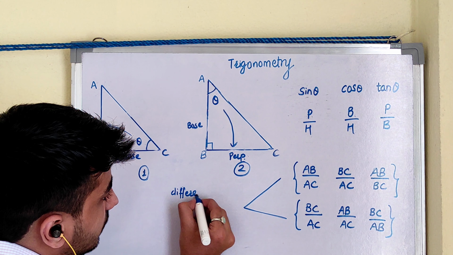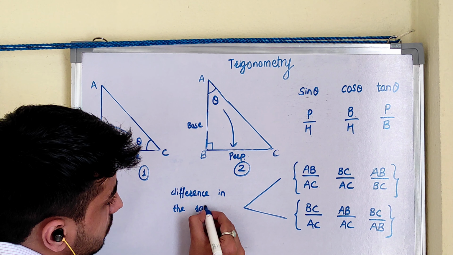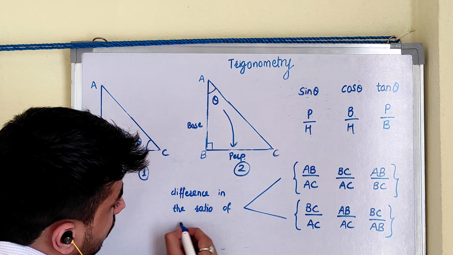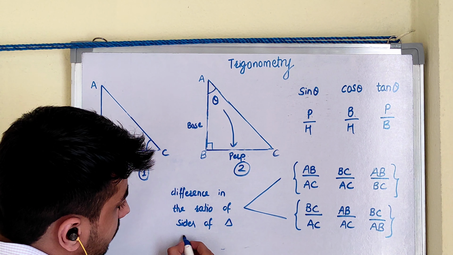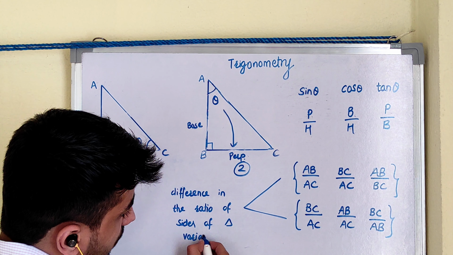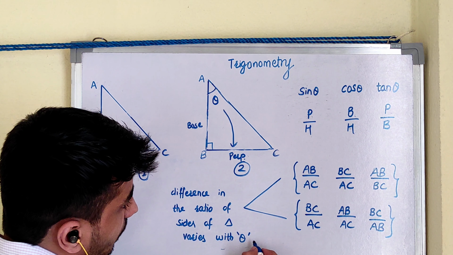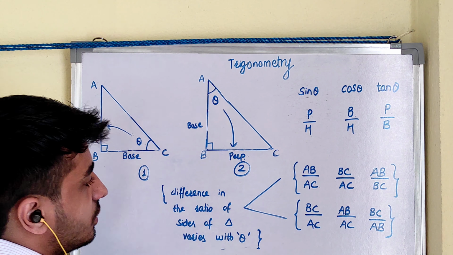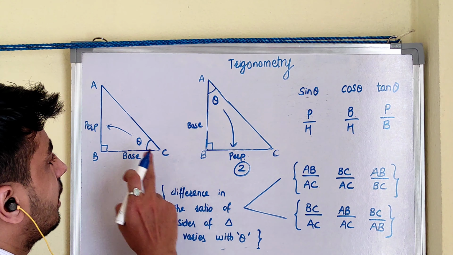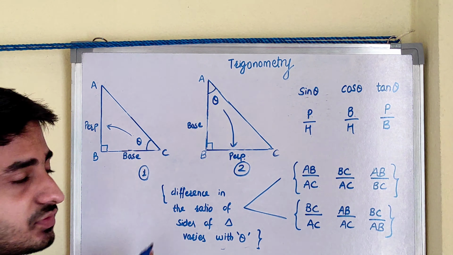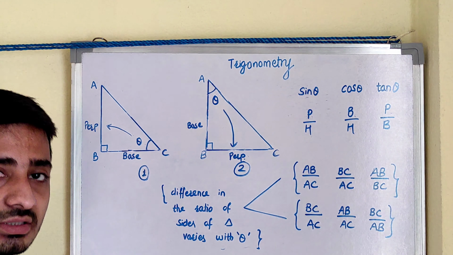The difference in the ratio of sides of a triangle varies with theta. Okay, so difference in the ratio of sides of triangle varies with theta. As the theta changes, have you seen the difference? As the theta changes, the ratio of side also changes.